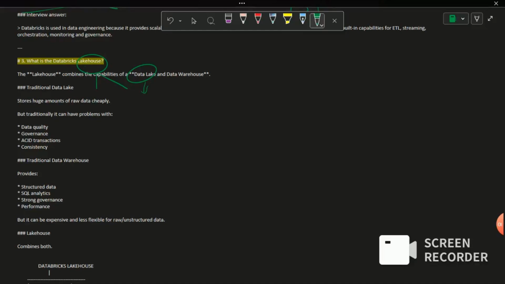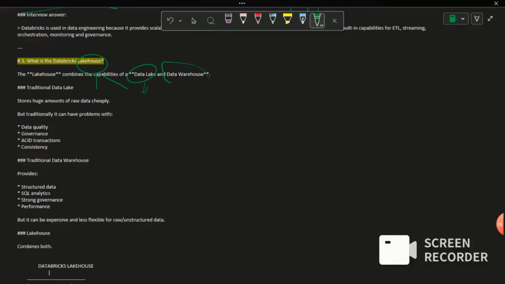I mean, the prices are affordable when compared to data warehouse, but the problem is it is very slow while querying for analytical purposes. It also has some problems. It won't support the ACID properties, meaning we cannot guarantee the data is in a consistent state, and it won't have any type of schema enforcement for the data lake.